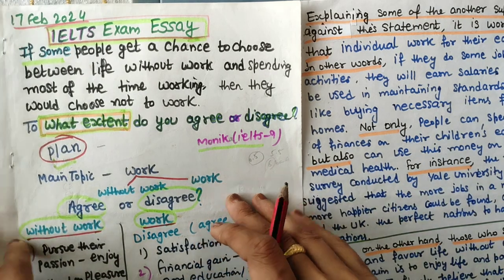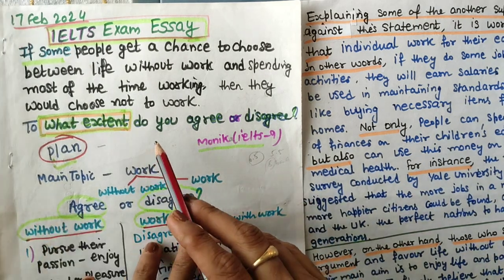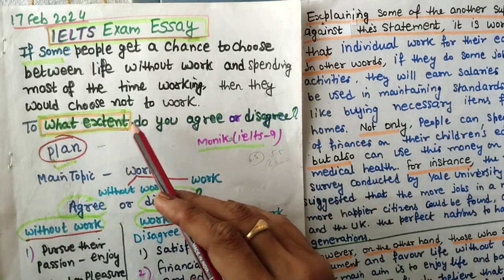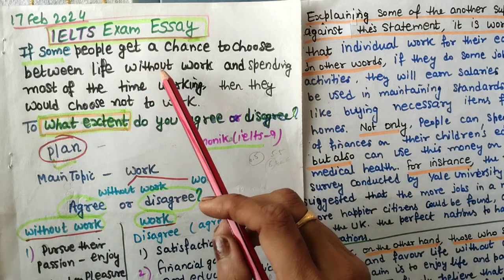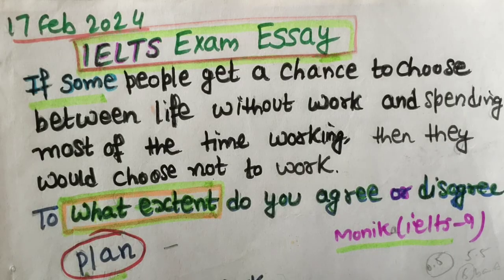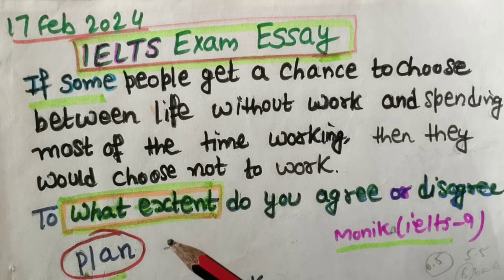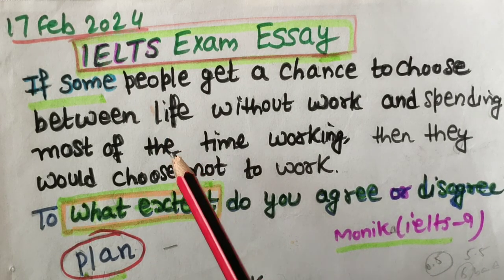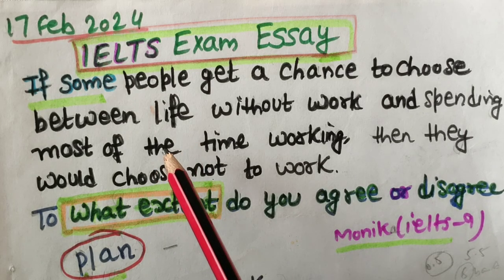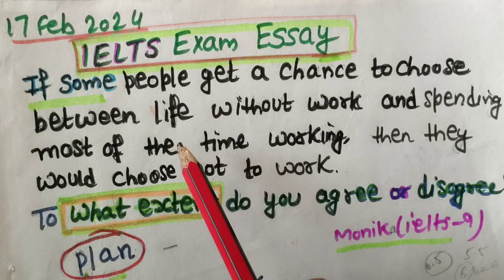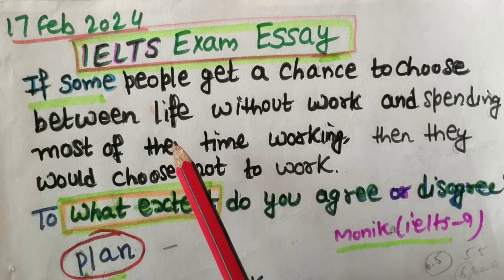Okay, so here we will be doing this essay, to what extent do you agree or disagree, and this essay was there in the IELTS exam on 17th February 2024. Let's do it. Yes, we are doing planning now. So in planning, what is the first step? We have to read the question statement 3-4 times. Don't immediately start writing when you have read your essay question statement only once. No, please read the question statement 3-4 times and analyze it.